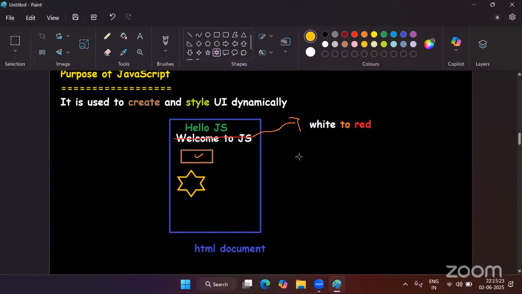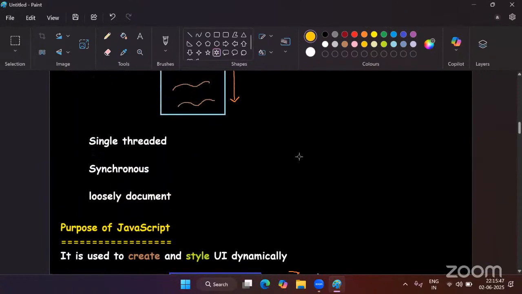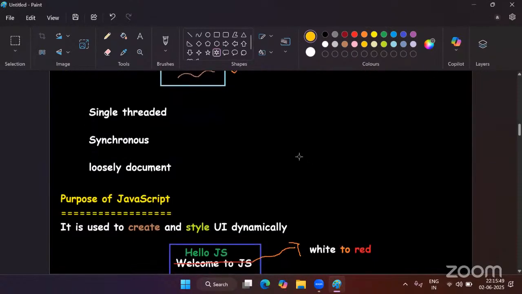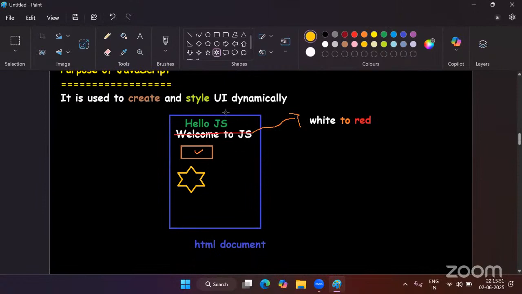Okay, so what is the purpose of JavaScript? JavaScript is all about creating UI components and styling UI components dynamically. So this is what JavaScript is and what the purpose of JavaScript is. This is the main purpose of JavaScript.